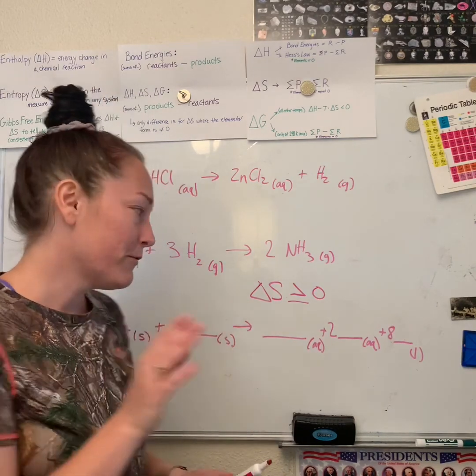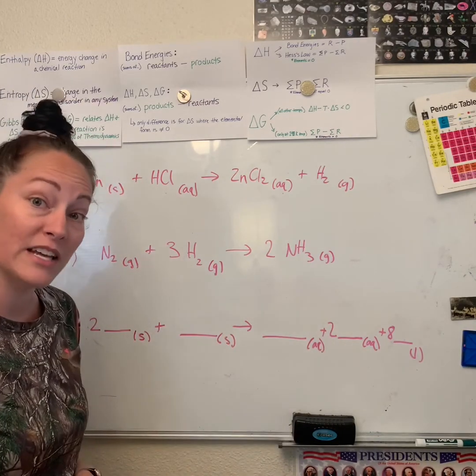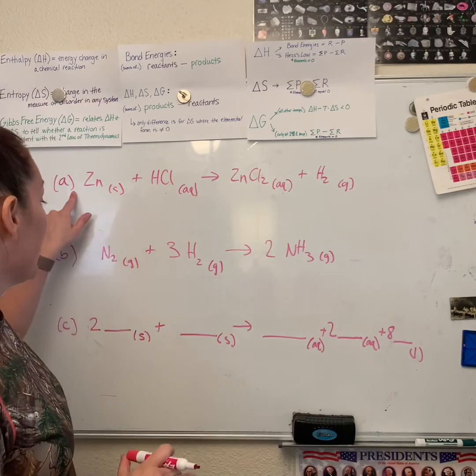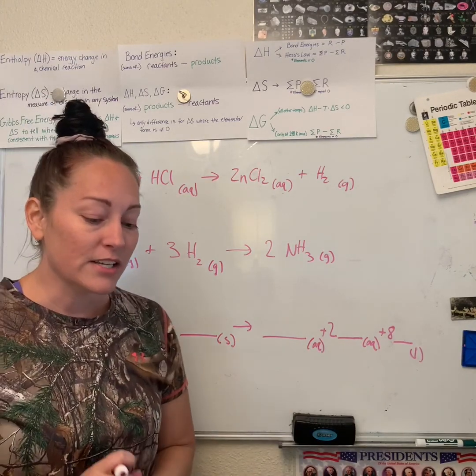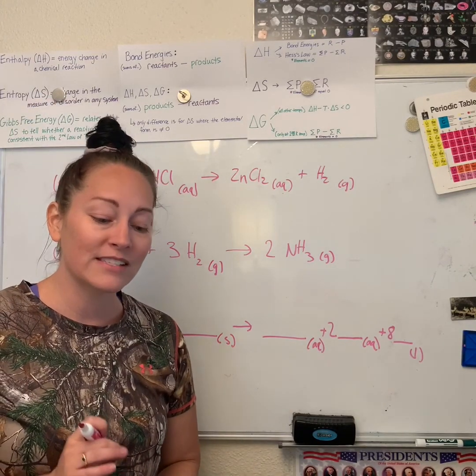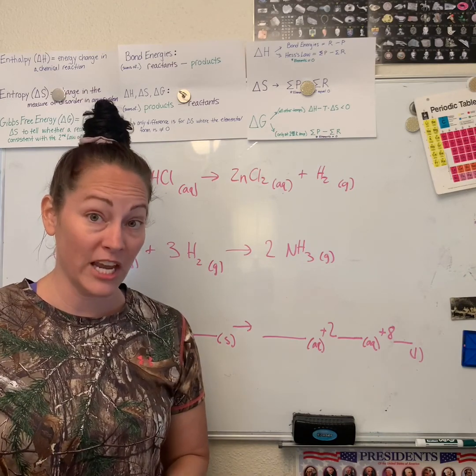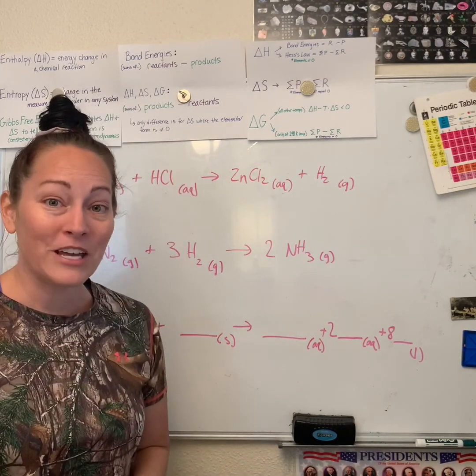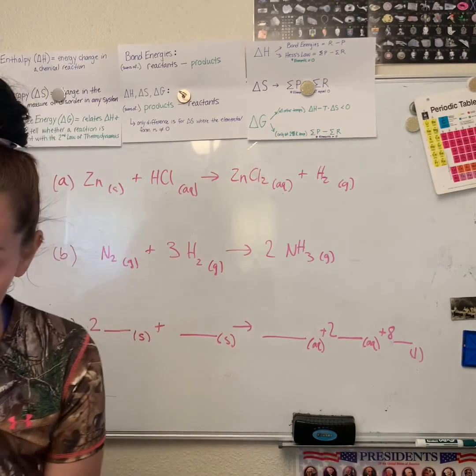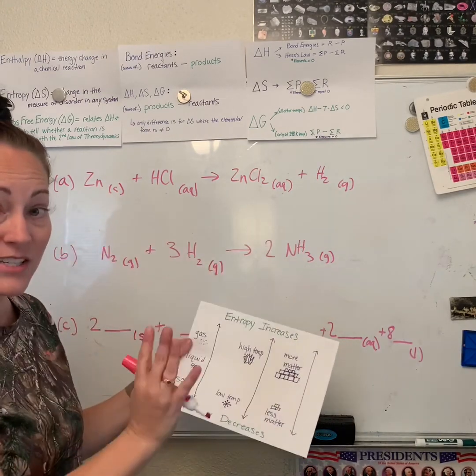So real quick, before we dive further into what that means, let's just look at these first couple examples, okay? I have A, B, and then C. I didn't write out C, it's really long, we'll get there in a second. It says, for each reaction, determine the sign of delta S, which is just change in entropy, change in disorder, okay? So what we're gonna determine, based off of what we're talking about in terms of our reactions, this is how it applies.